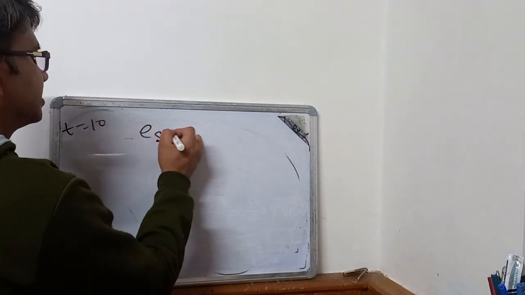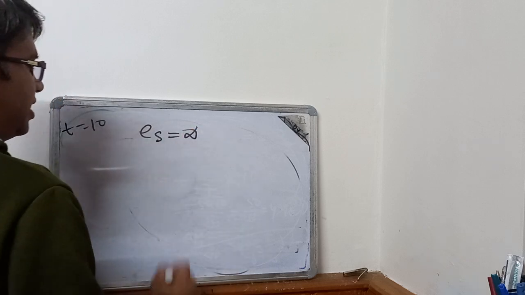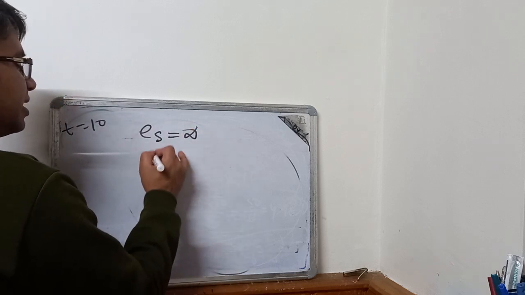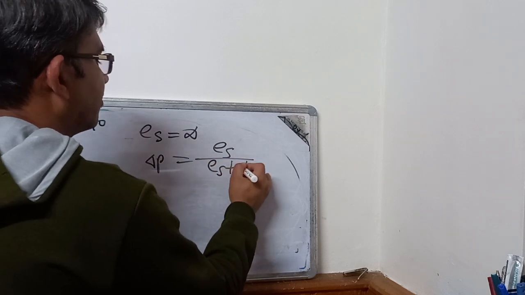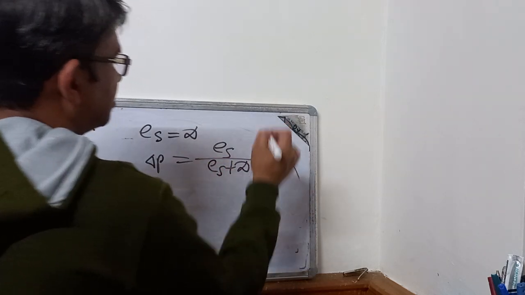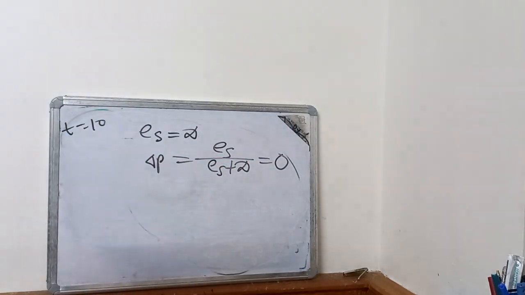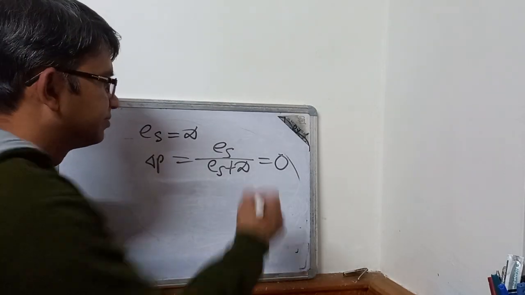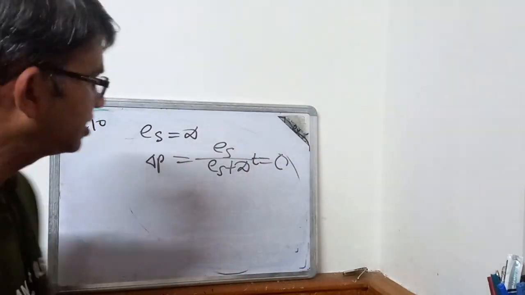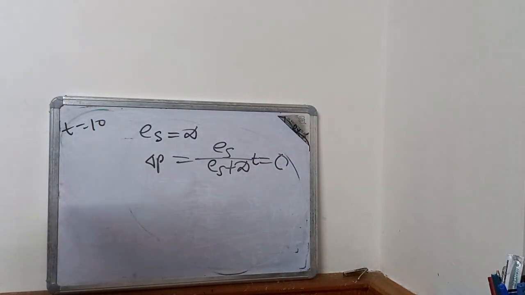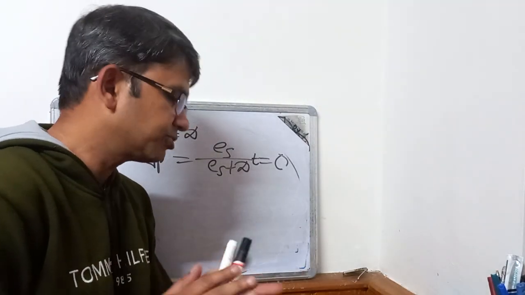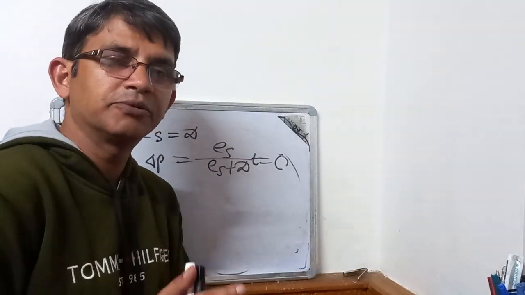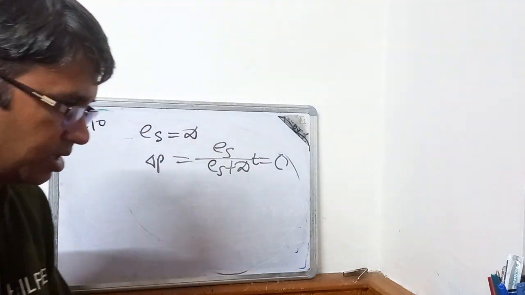And if the price elasticity of demand is perfectly elastic, so if we see that ED equals infinite, then we will find that delta P equals ES by ES plus infinite, which is obviously almost equal to 0. So what we see here is, if the demand is perfectly elastic, the producer cannot shift the burden. The producers have to bear the entire burden.